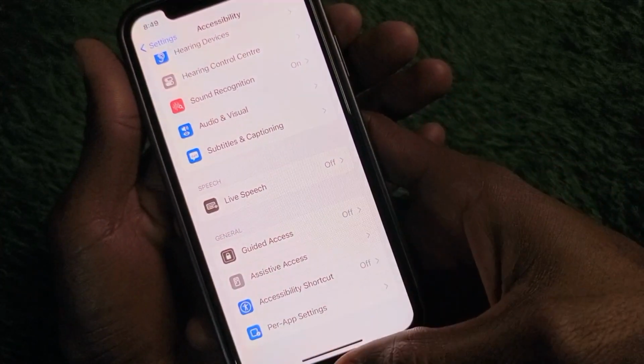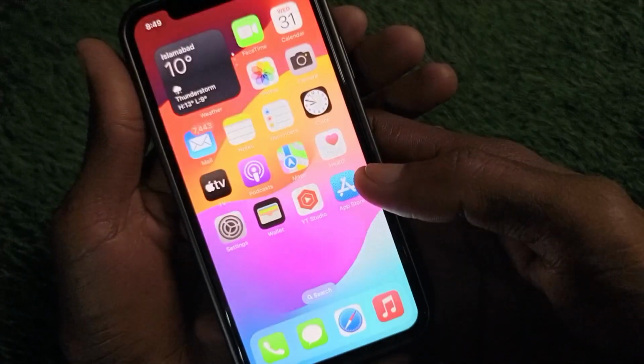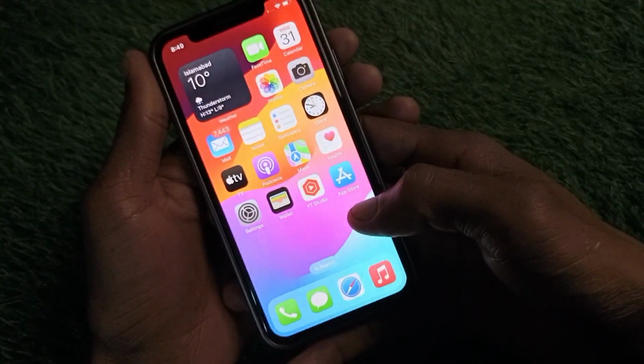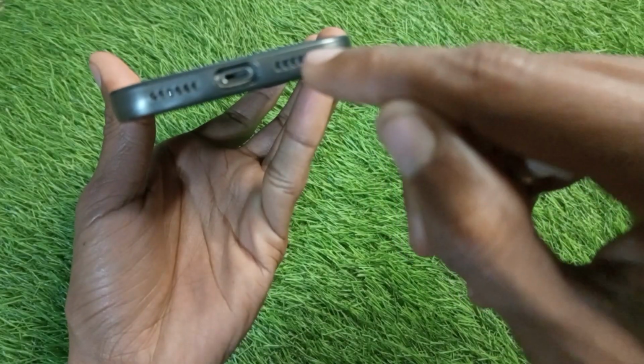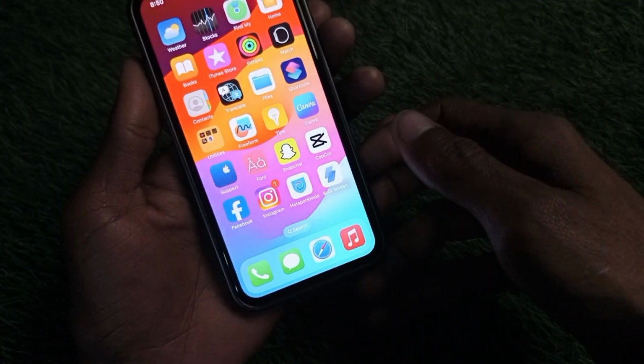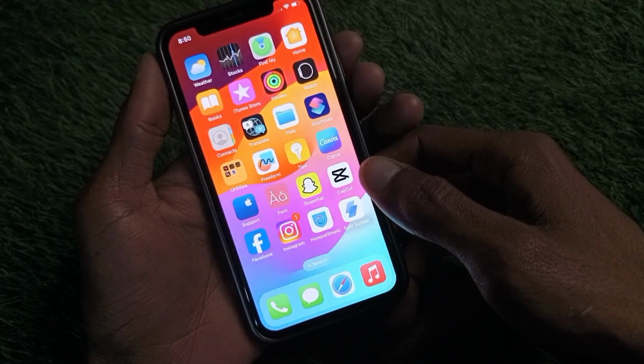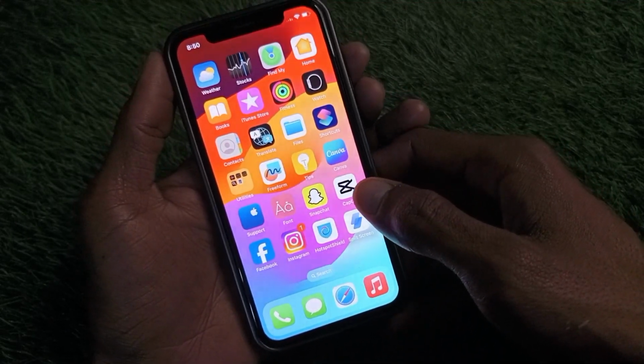So guys, after going back, simply go back again, and after this your problem will be fixed. If it still doesn't fix your problem, maybe there is dust on your iPhone speaker. Simply clean your speaker, and after this your sound quality will be improved.